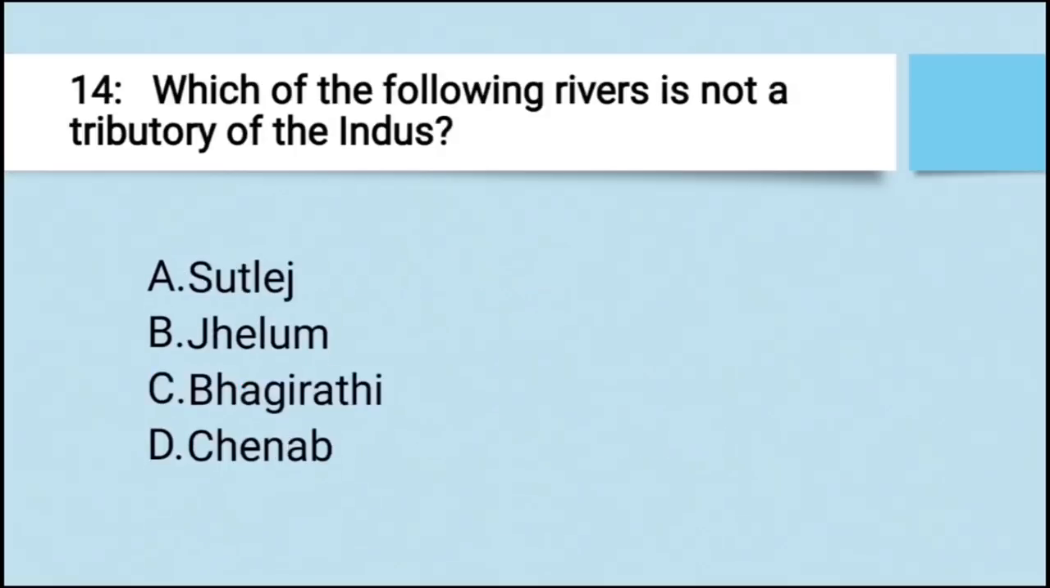Which of the following rivers is not a tributary of the Indus? इनमें से कौन सी नदी इंडस नदी की ट्रिब्यूटरी नहीं है? A. सतलज, B. झेलम, C. भागीरथी and D. चेनाब. The right answer is भागीरथी. Next question.